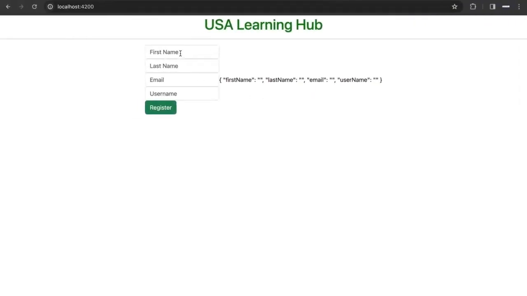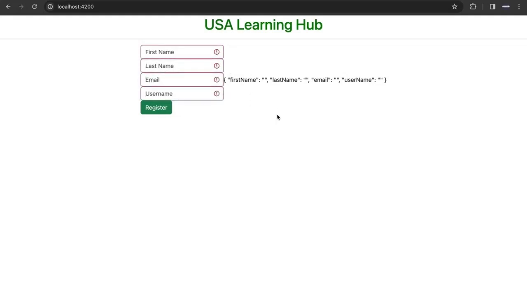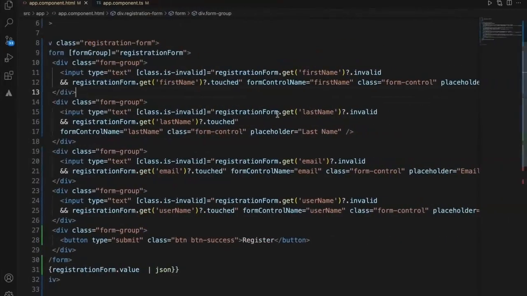Let's look at it. So I'm touching this and going away. Now you see there is a validation applied. This is a basic validation for the reactive form.